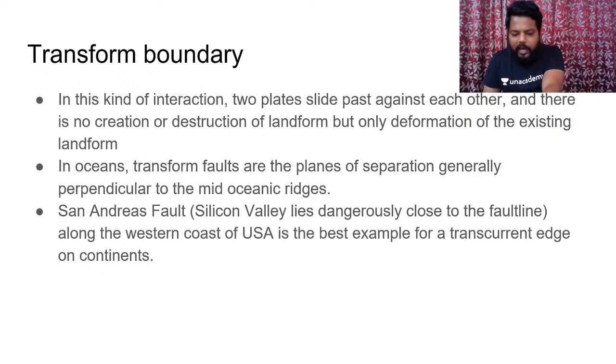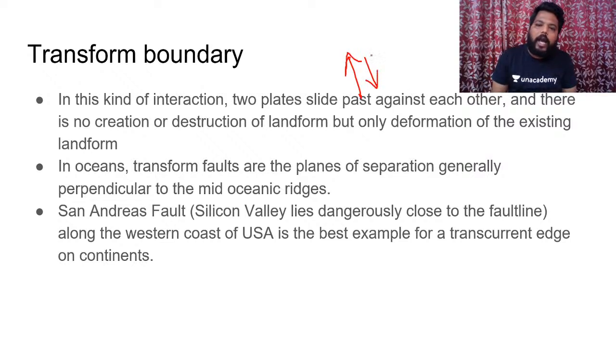See, transform plate boundaries are simple. They are not constructive, not destructive. They just modify that particular landform. As I have said, in the transform plate boundaries, the plate boundaries are parallel to each other and they move in opposite directions. Wherever such plate boundaries develop, that is called a transform plate boundary. In this boundary, two plates slide past each other and there is no creation or destruction of landform, only modification of the existing landform.